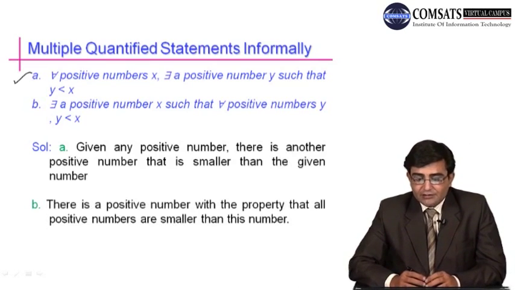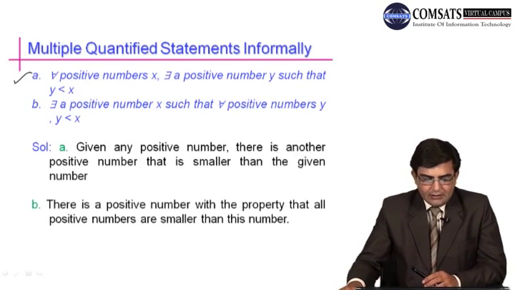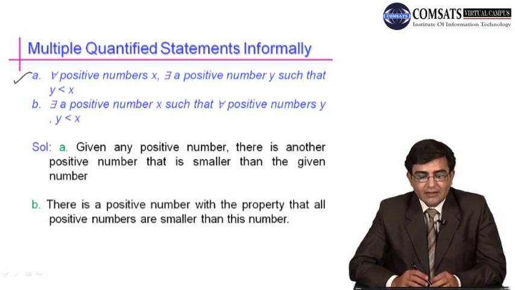So given any positive number, there is another positive number that is smaller than the given number, meaning for all positive numbers. So this is the informal version of the statement given in part A.